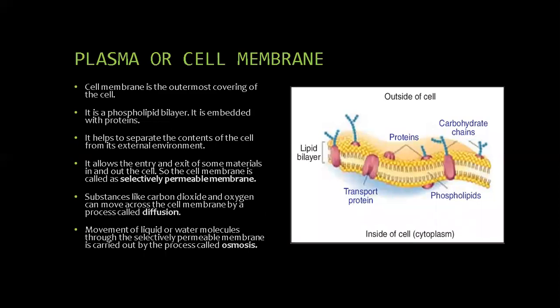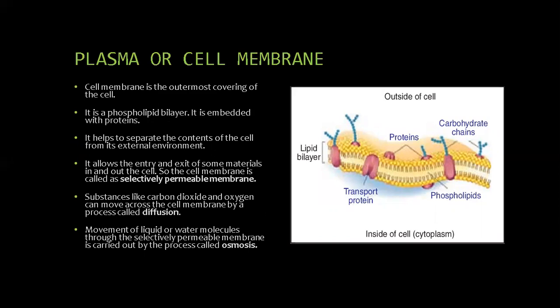Now we are going to learn about the plasma or cell membrane. The cell membrane is the outermost covering of the cell. It is a phospholipid bilayer embedded with proteins. You can see the diagram here, right? It helps to separate the contents of the cell from its external environment. It allows the entry and exit of some materials in and out of the cell. So the cell membrane is called a selectively permeable membrane.